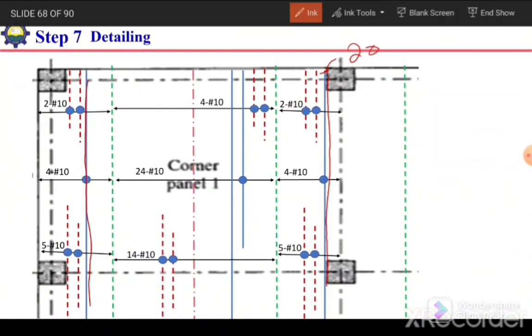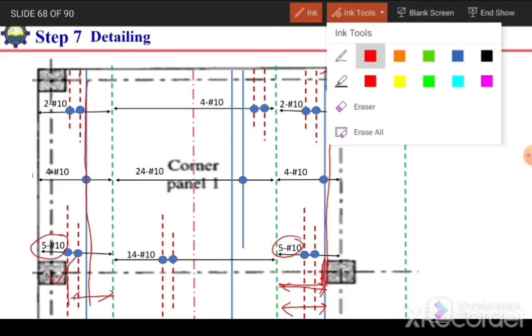So in north-south direction, interior negative moment will be at the face of these spots. And again we have 5 bars, 5 bars. And we need to provide this from this point up to the face of this spot. So it's my mistake that I have shown up to the center line of these columns. It should not be like that. It should be up to the face of the beam. So we need to provide 5 bars in this much length, up to the face.